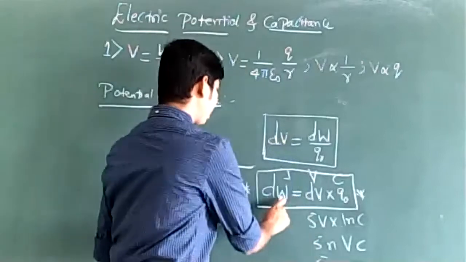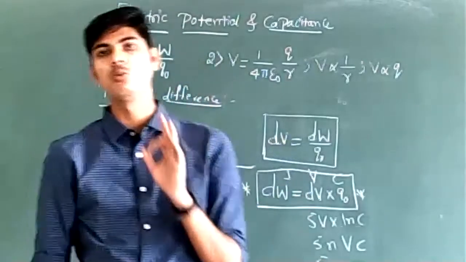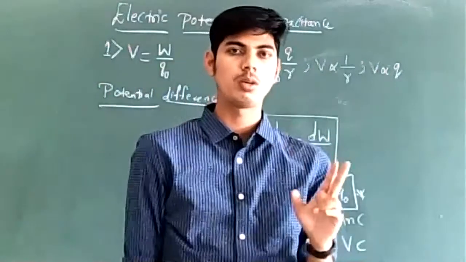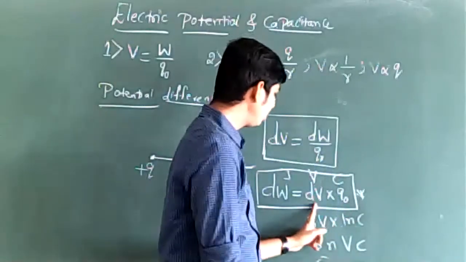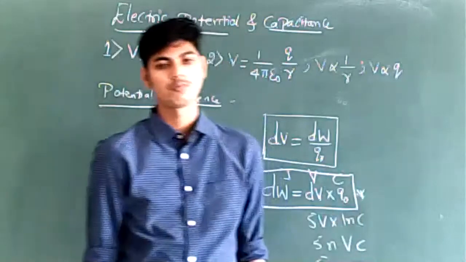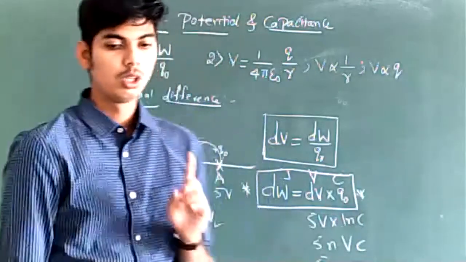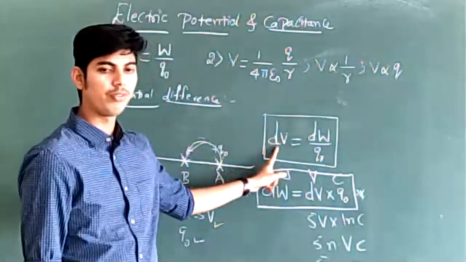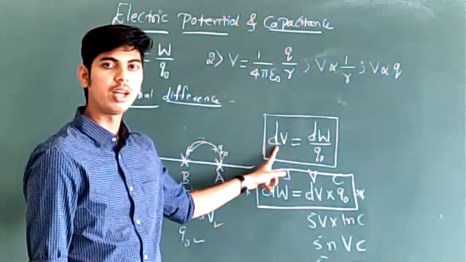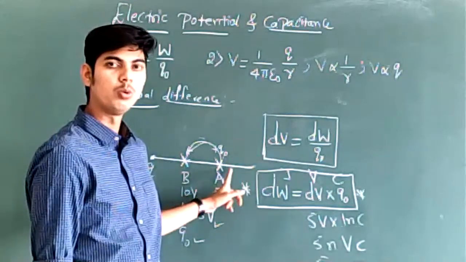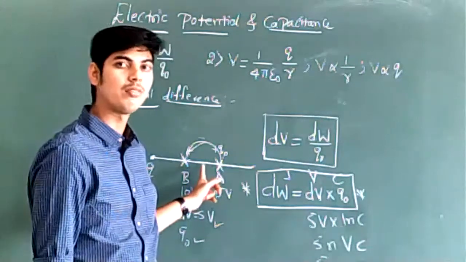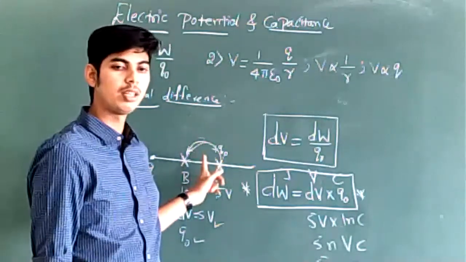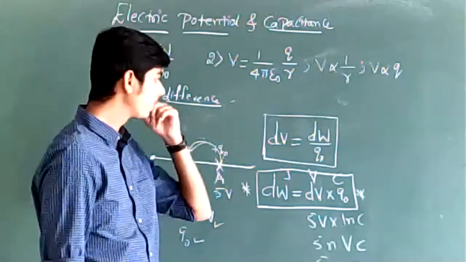This is how work done is to be calculated. Work done to move a test charge from one point to another point in the electric field is given by potential difference into charge. So remember the definition of potential difference. Potential difference is defined as the amount of work done to move a unit positive test charge from one point to another point in the electric field.